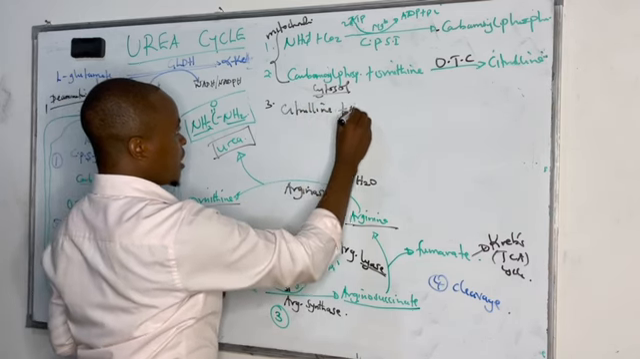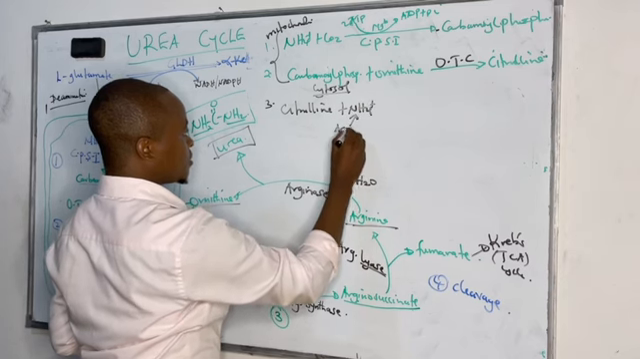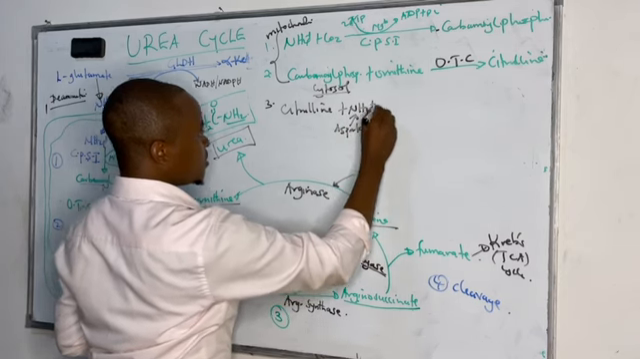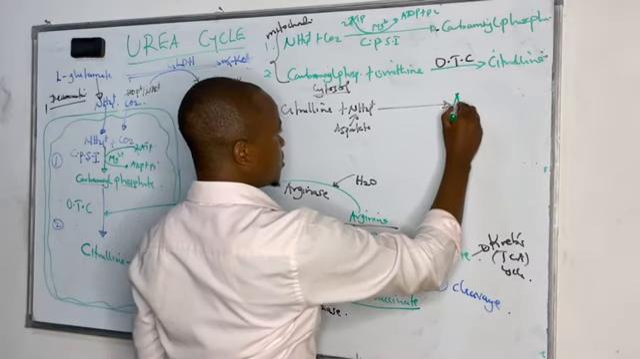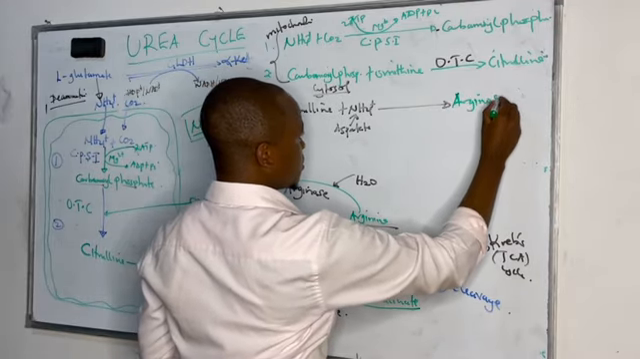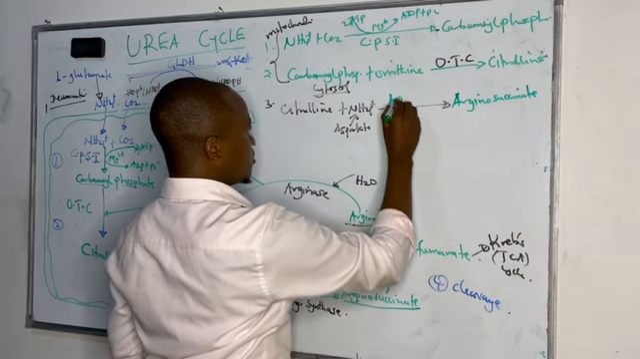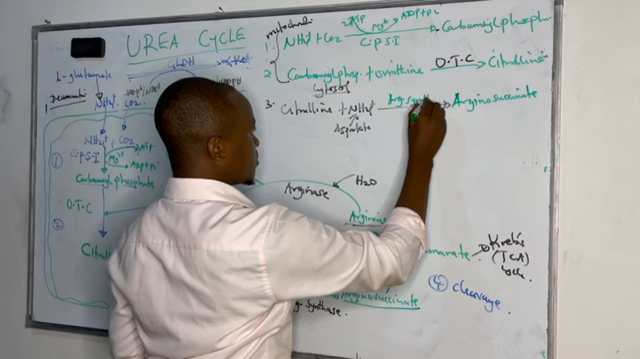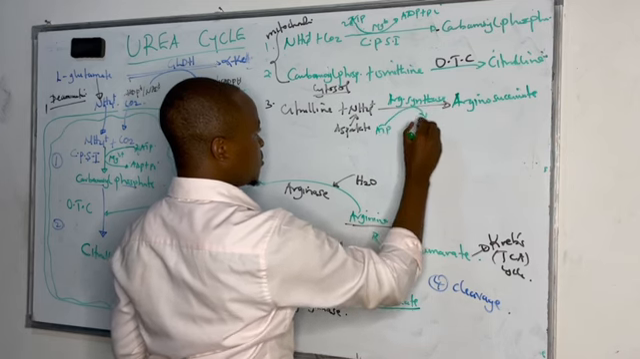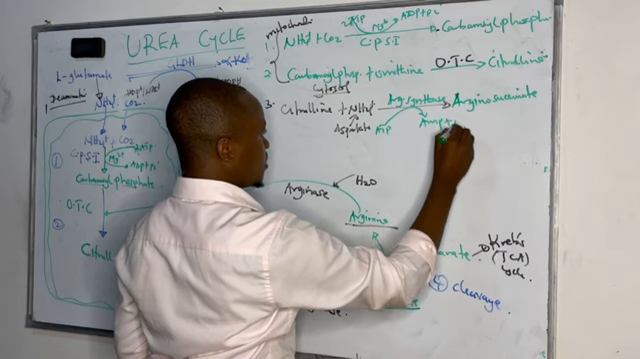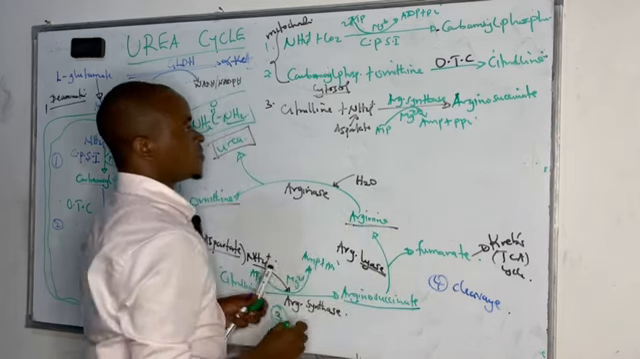It combines with another amino group from aspartate, forming argininosuccinate, in the presence of argininosuccinate synthase, where we have seen also hydrolysis of ATP to form AMP plus a pyrophosphate, with magnesium ion as a cofactor.